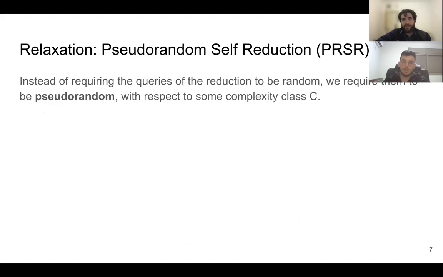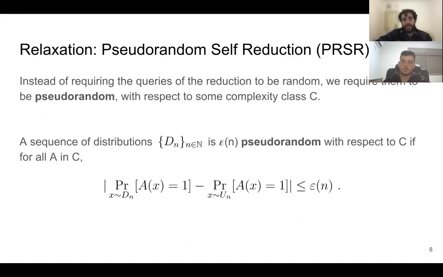One way to relax the requirement of random self-reduction is to require the queries of the reduction to be pseudorandom instead of random, with respect to some complexity class C. We say that the sequence of distributions D is epsilon(n)-pseudorandom with respect to C if, as in the classical definition, for all distinguishers in C, the distinguishing advantage is smaller than epsilon.